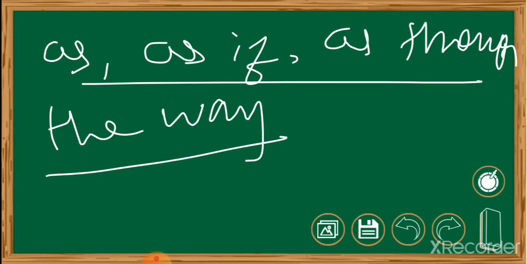Example: you look the way your mother does. Instead of using like, we can use the way.